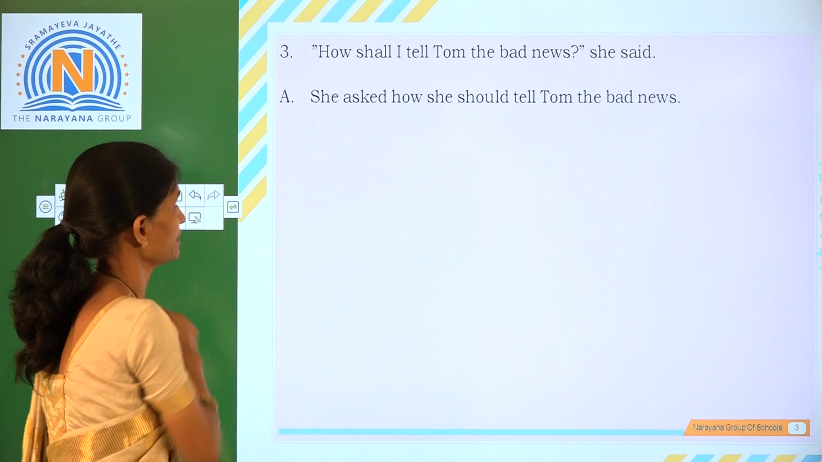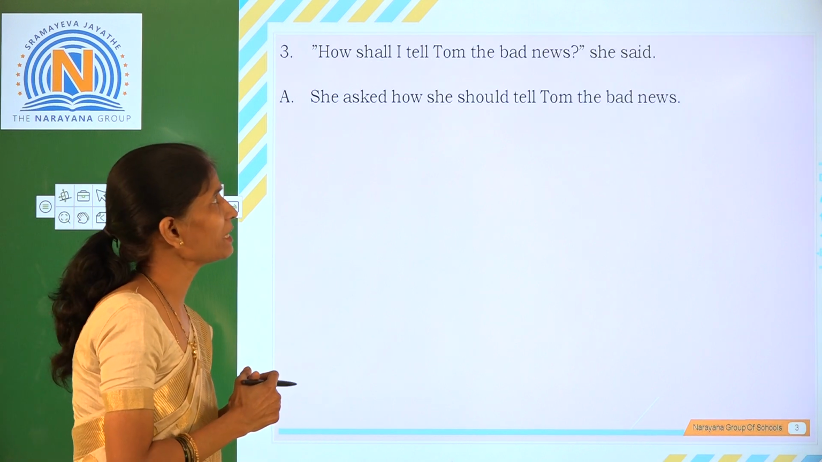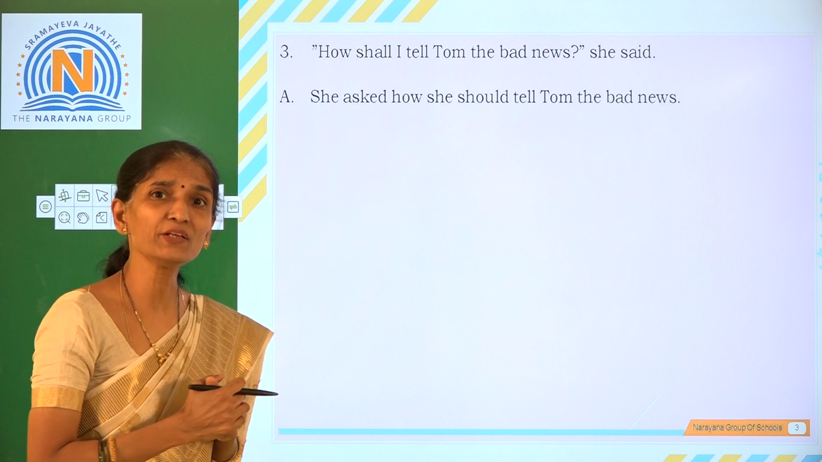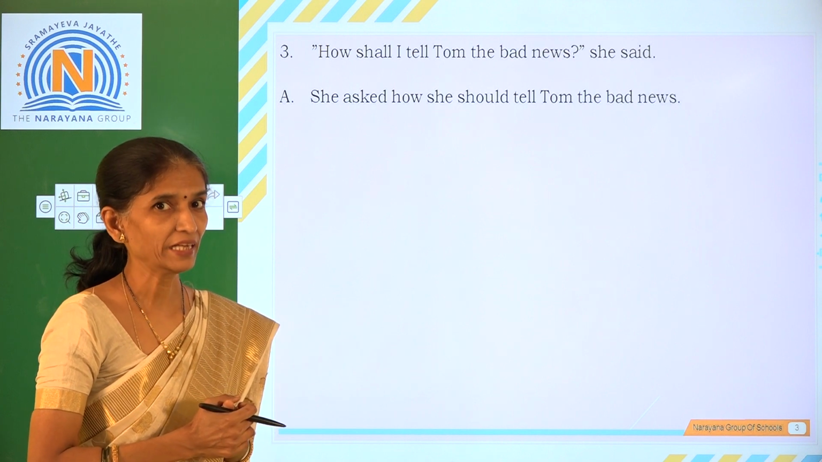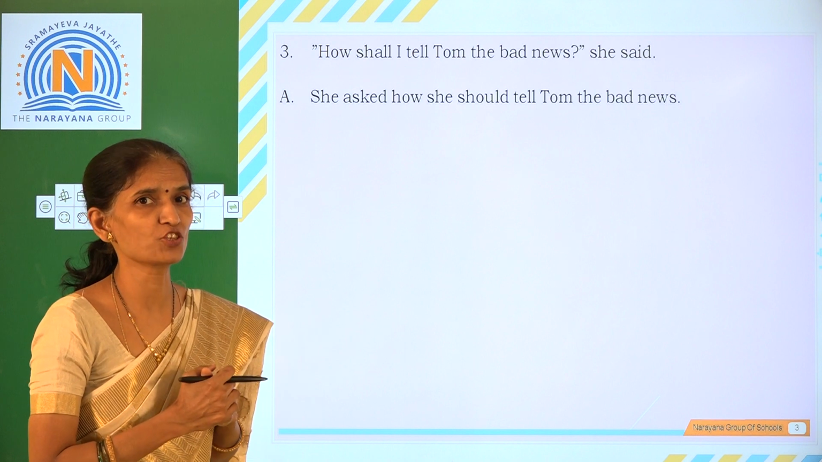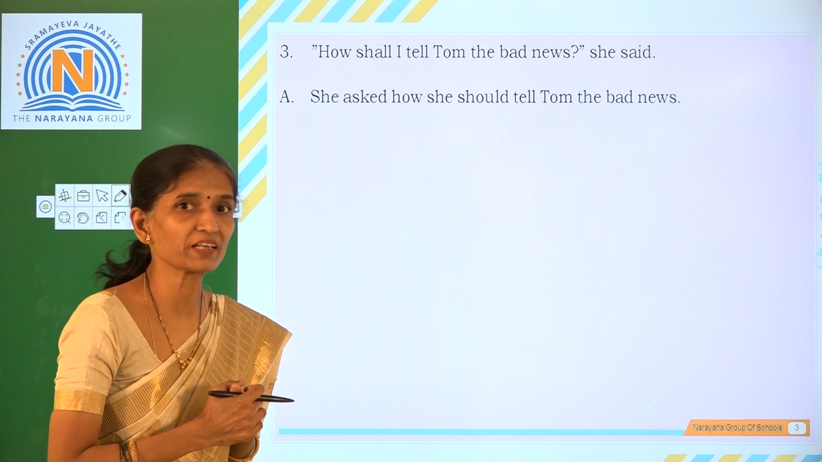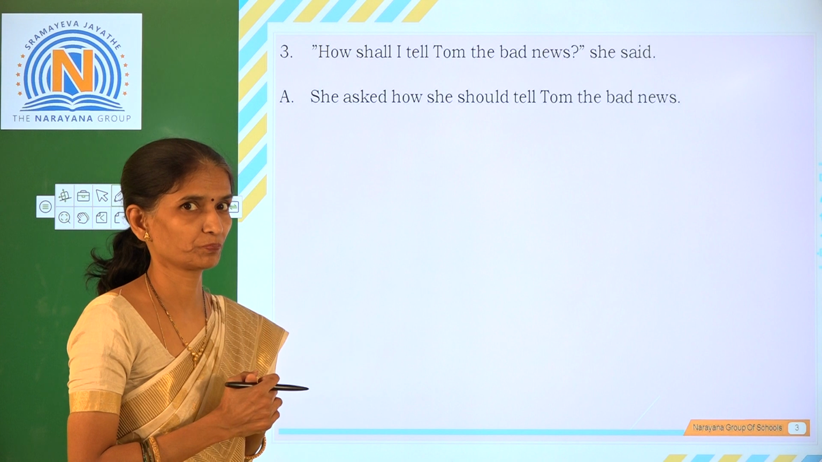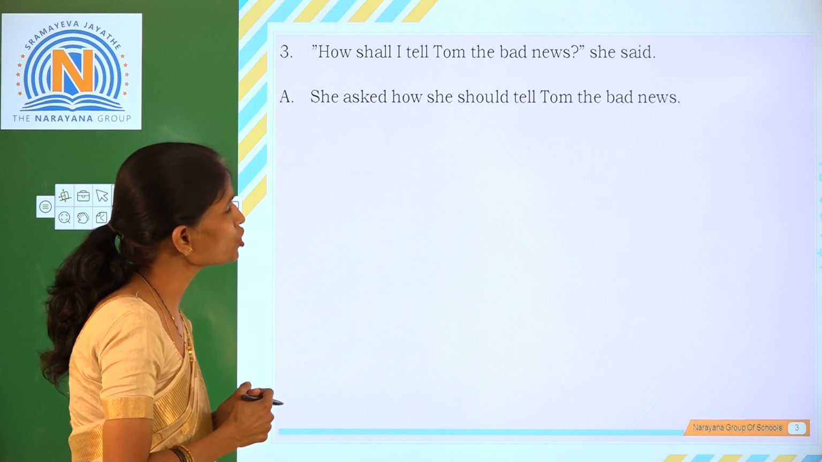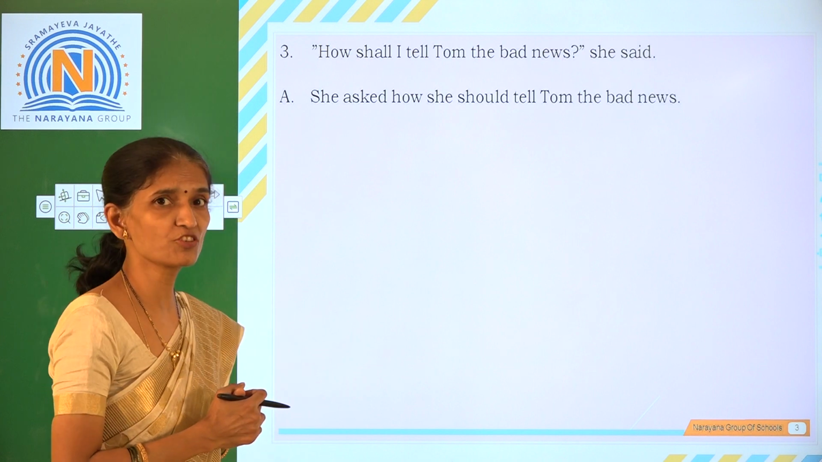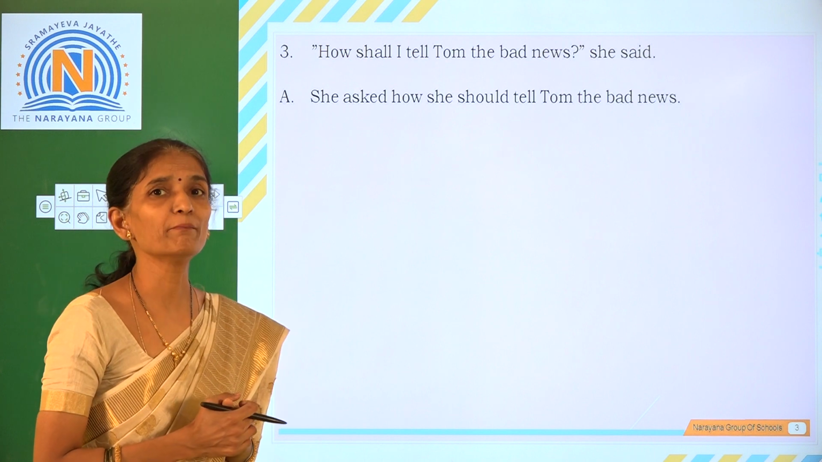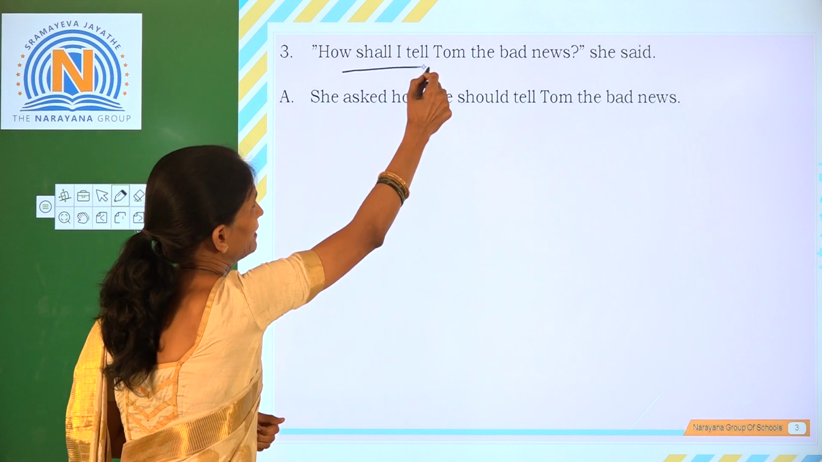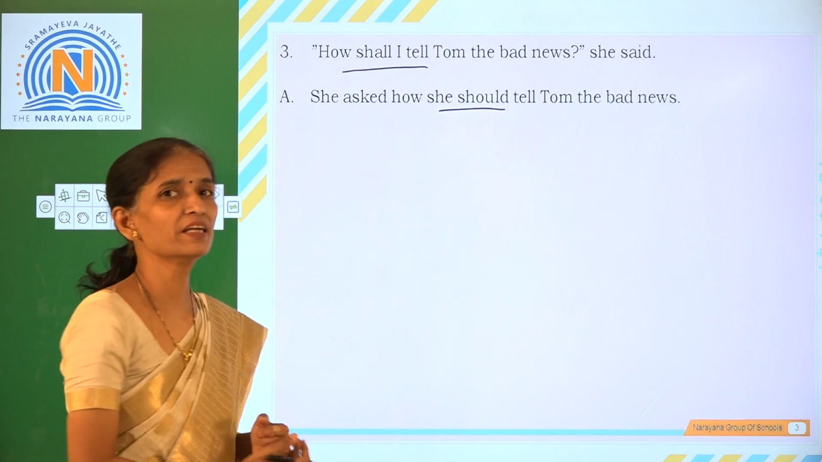Now the third sentence. How shall I tell Tom the bad news? It is a question. It is not a yes or no type of question because the response we expect is not yes or no. Now, how shall I tell Tom the bad news? She said. She asked how she should tell Tom the bad news. Shall tell is changed to should tell.